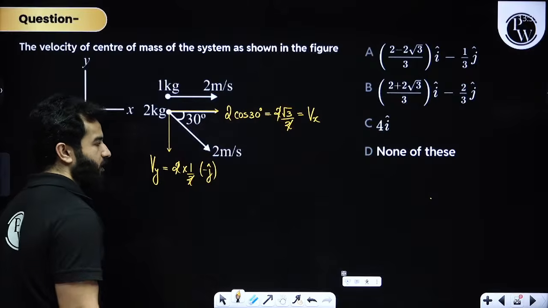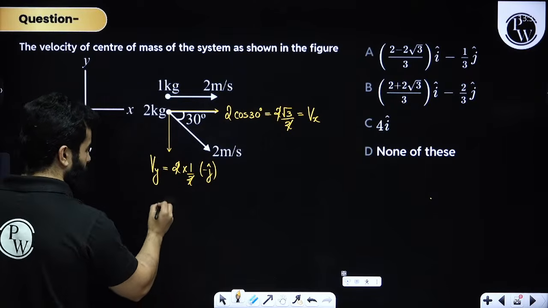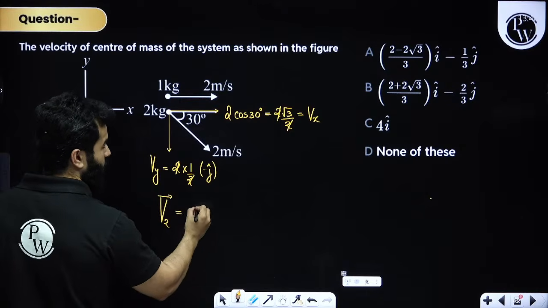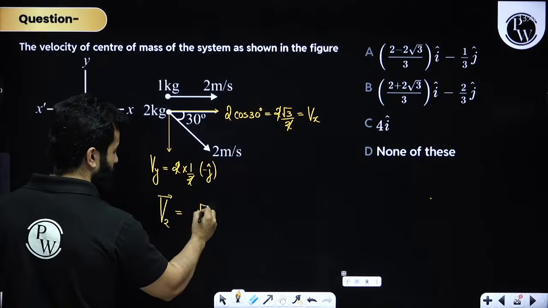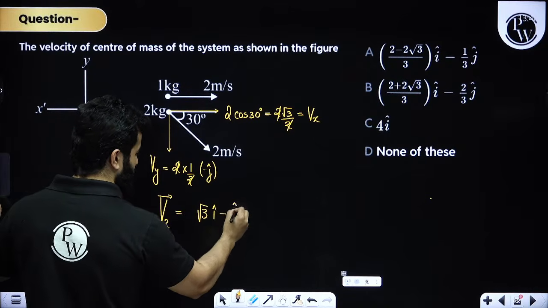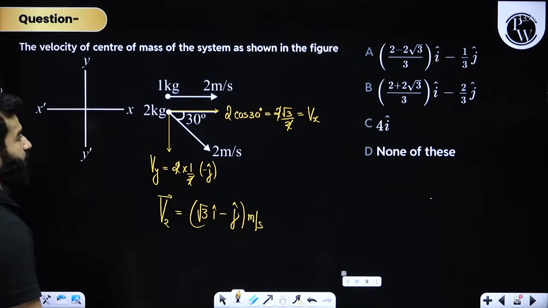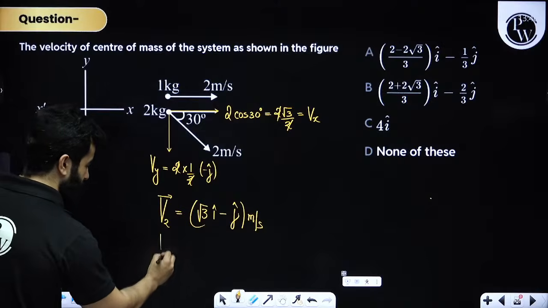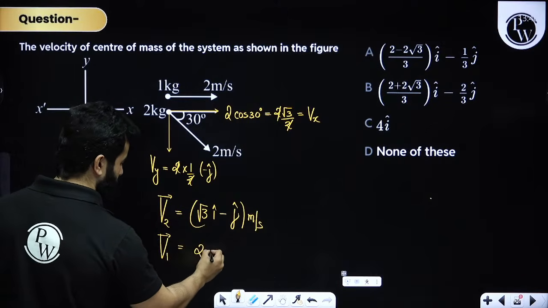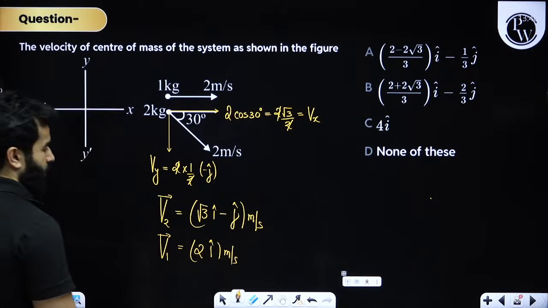So you have to understand all of these things also. So when you talk about V2, you are going to write V2 will be root 3 i cap minus j cap meter per second. And V1 is 2 meter per second i cap. Clear?